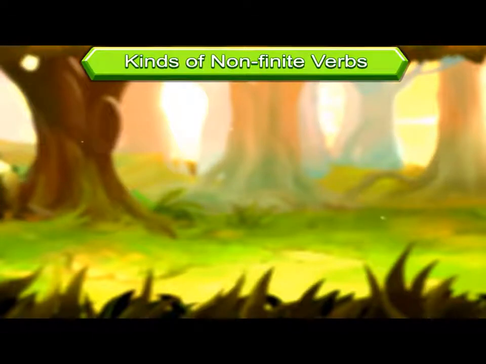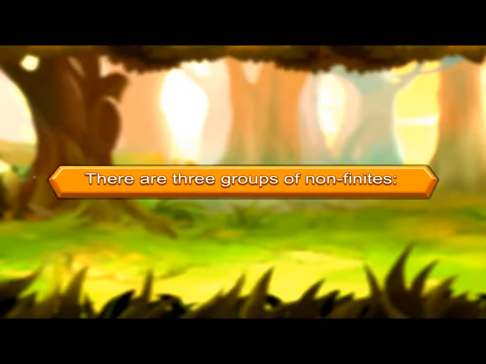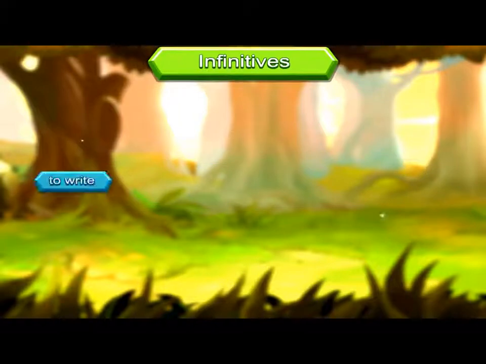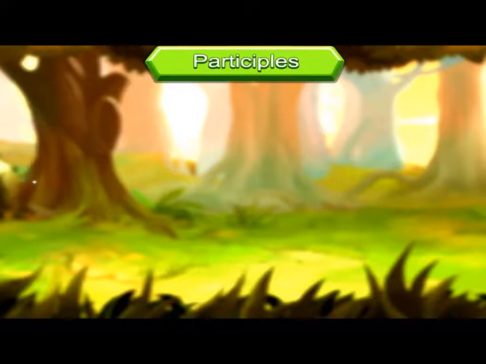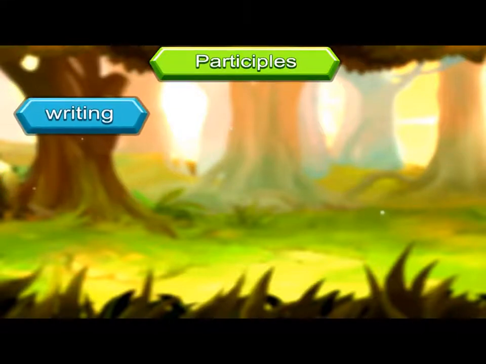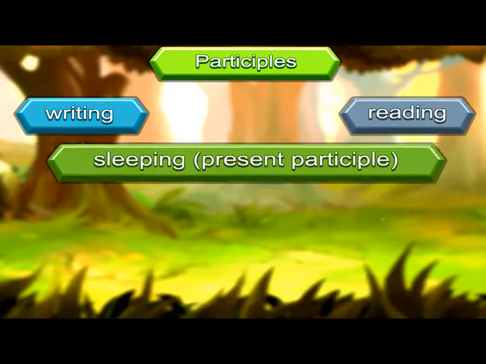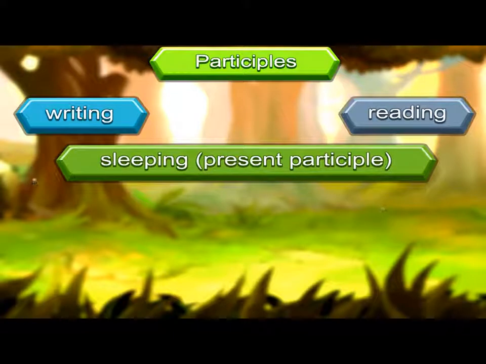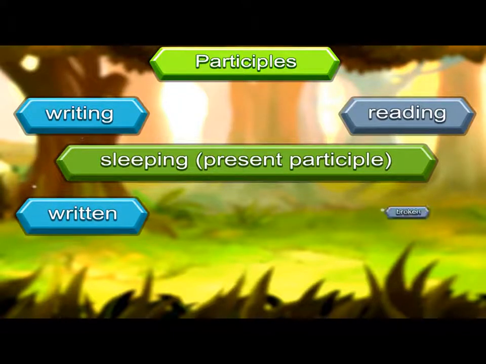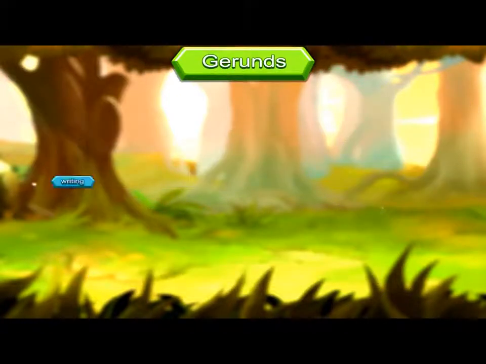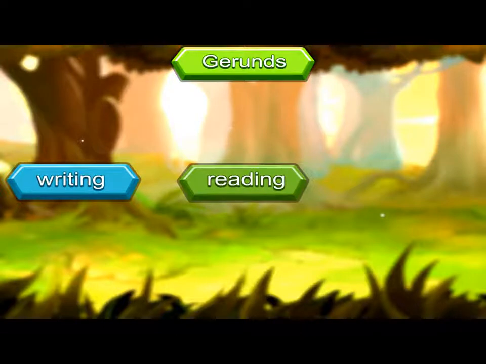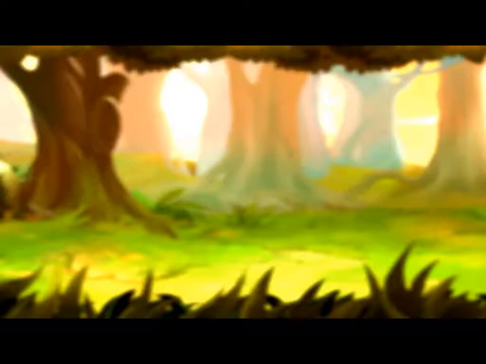Kinds of non-finite verbs. There are three groups of non-finites. Infinitives: to write, to read, to sleep. Participles: writing, reading, sleeping. Present participle: written, broken, stolen. Past participle: gerunds: writing, reading, sleeping.